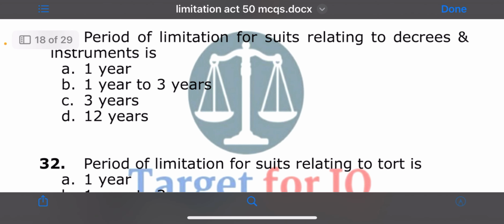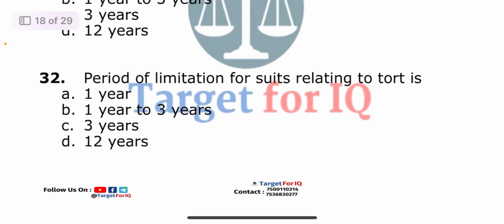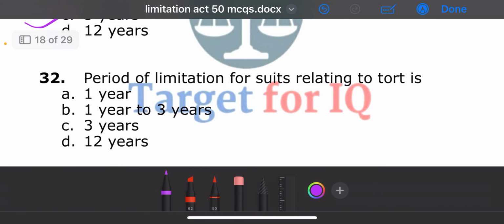The correct answer is option C, 3 years. Next question. Period of limitation for suits relating to tort is. The options are 1 year, or 1 year to 3 years, or 3 years, or 12 years. The correct answer is option B, 1 year to 3 years.